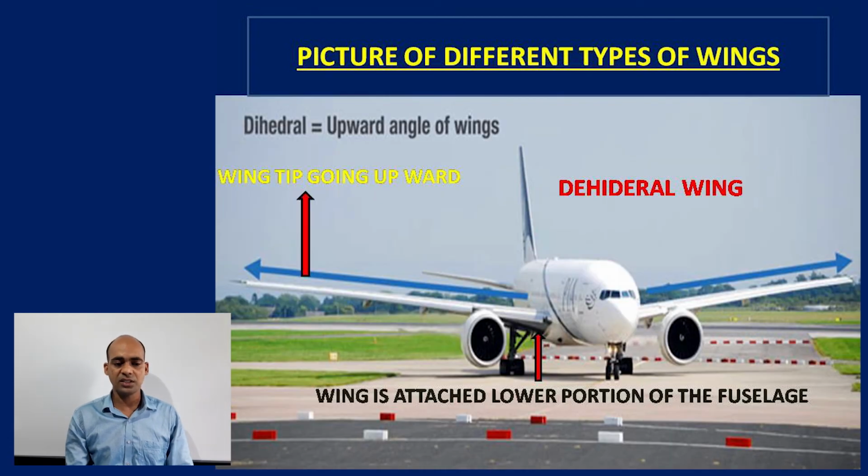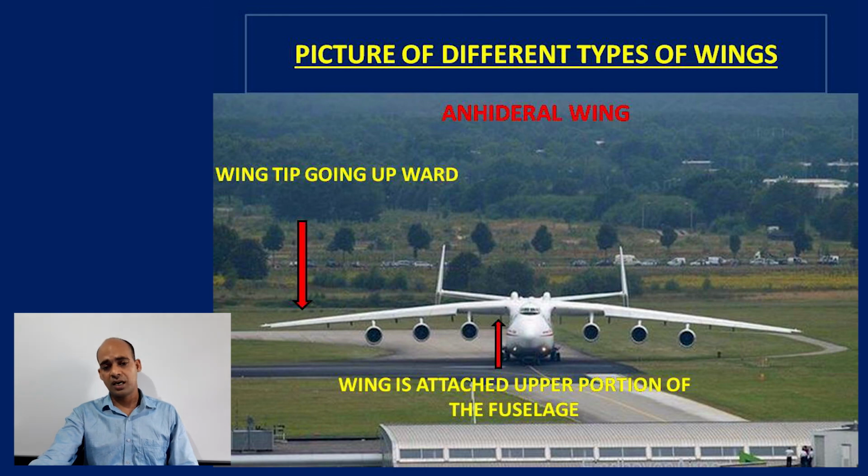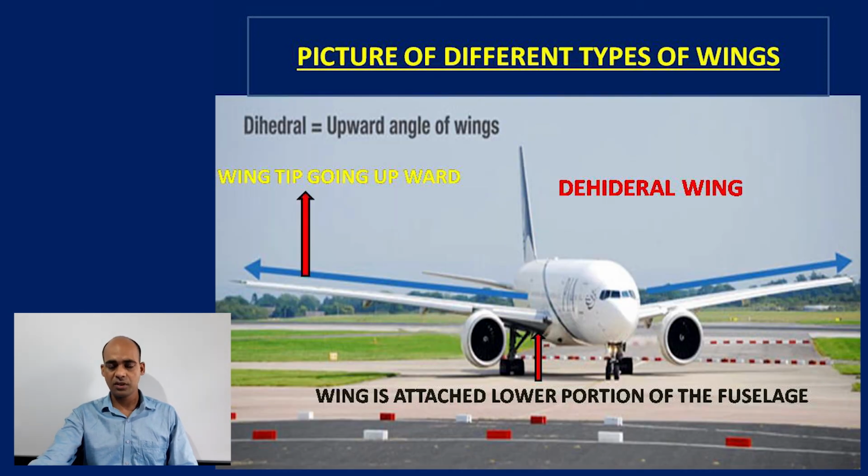In a dihedral wing, it's just the reverse. The wing is bending upward. The tip is bending upward. One more thing is there. In an anhedral wing, the wing root is attached to the top portion of the fuselage, and in a dihedral wing, the wing is attached to the bottom portion of the fuselage. Here, the wing is attached to the lower portion of the fuselage. Then this type of wing is called a dihedral wing. In an anhedral wing, the wing root is attached to the top of the fuselage. We can distinguish.